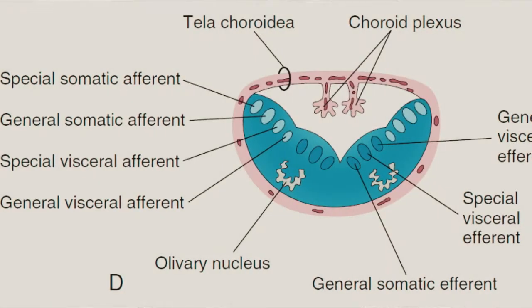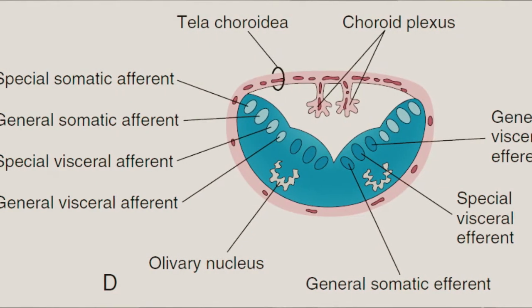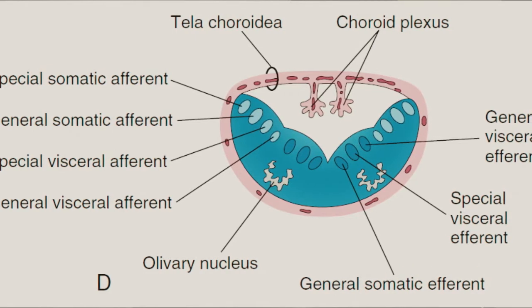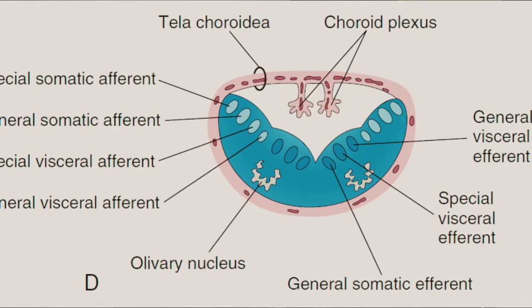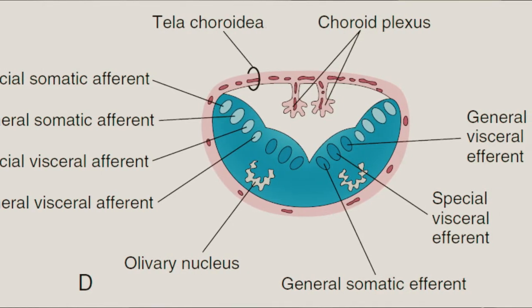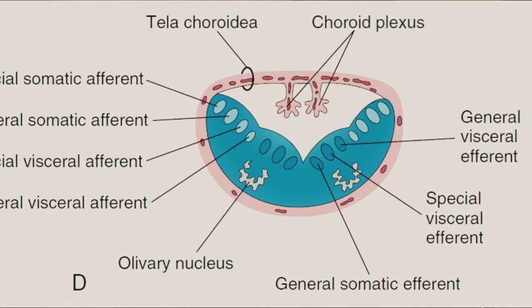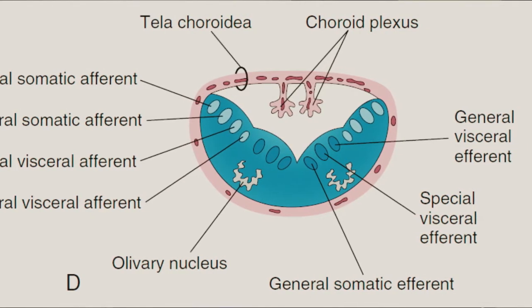If we arrange from medial to lateral, starting with cells from the basal plate, we have the somatic efferent, the special visceral efferent or special efferent, and then the third group, lateral, which is the general visceral efferent. Now, when it starts on the side of the alar plates, they have a different arrangement. We realize here somatic was the most medial.